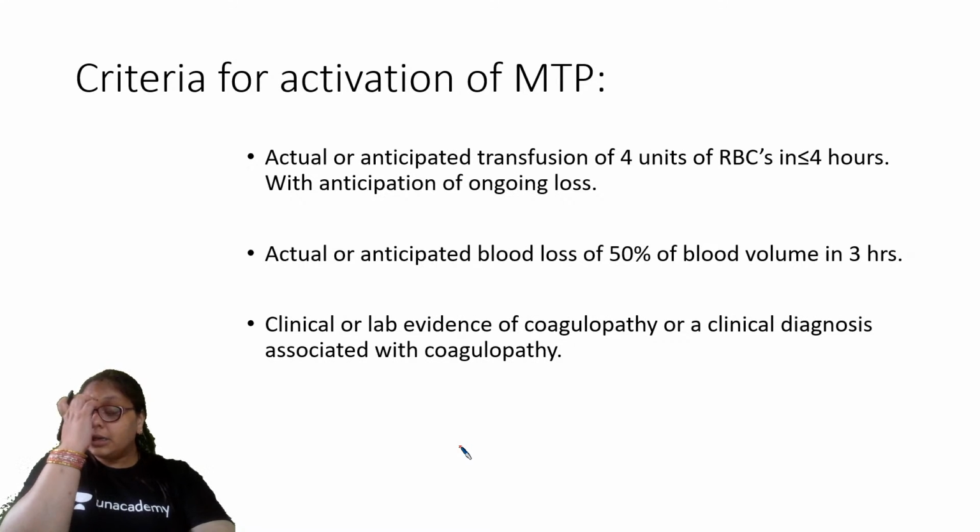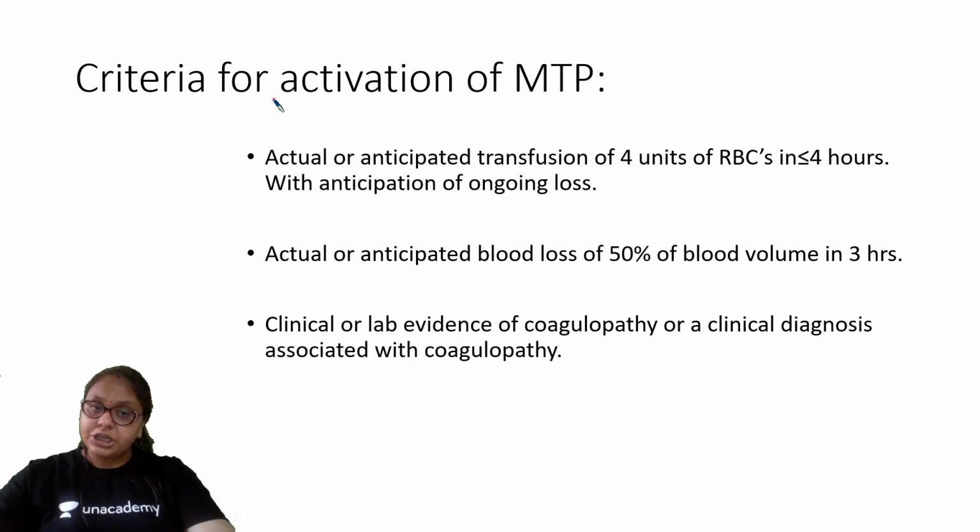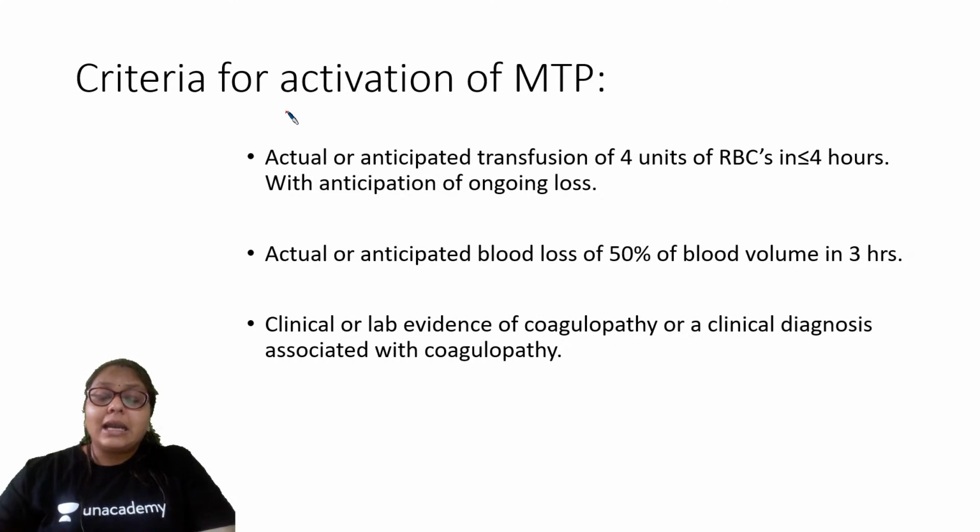Now, what are the criteria for activation? In every patient with RTA trauma, we do not activate MTP.